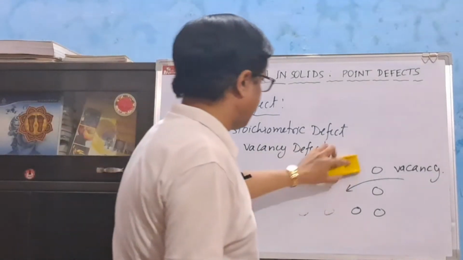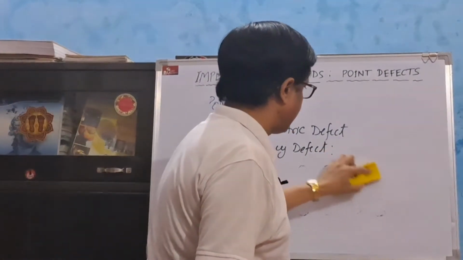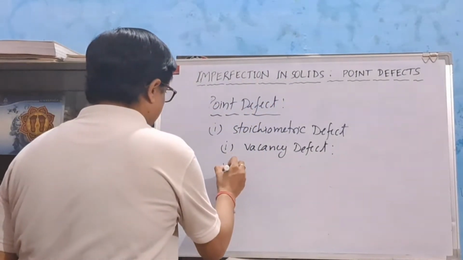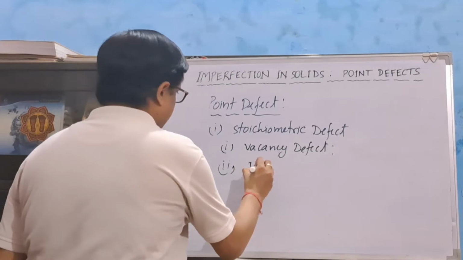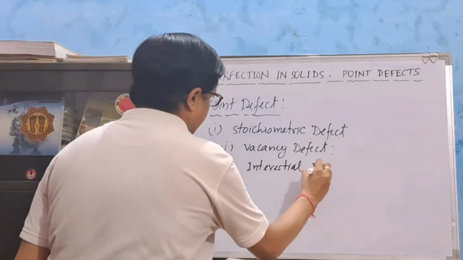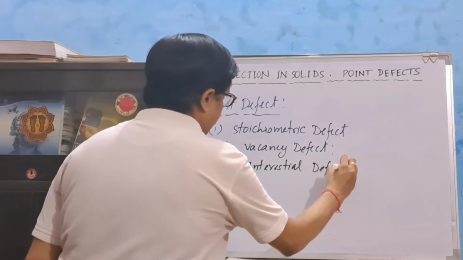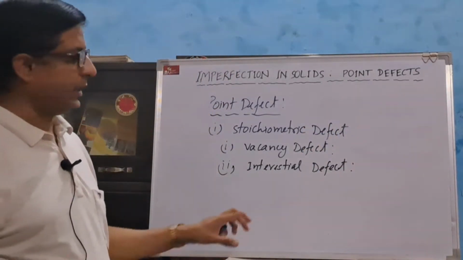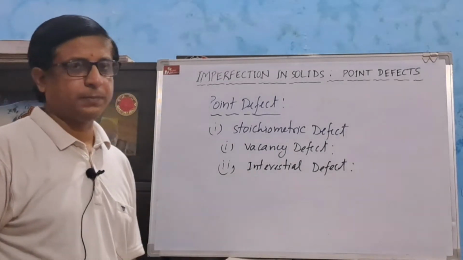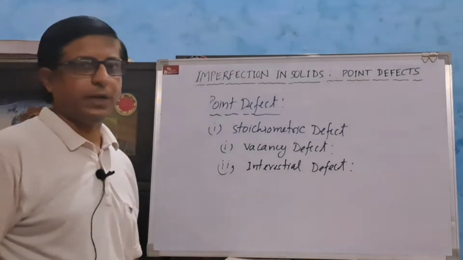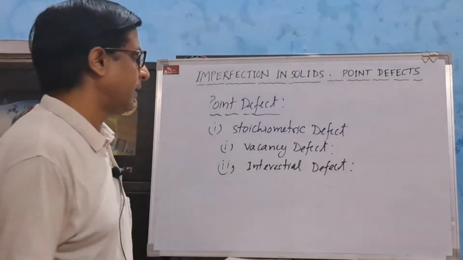Second one is interstitial defect. In case of interstitial defect, some constituent particles may occupy positions inside the crystal lattice.